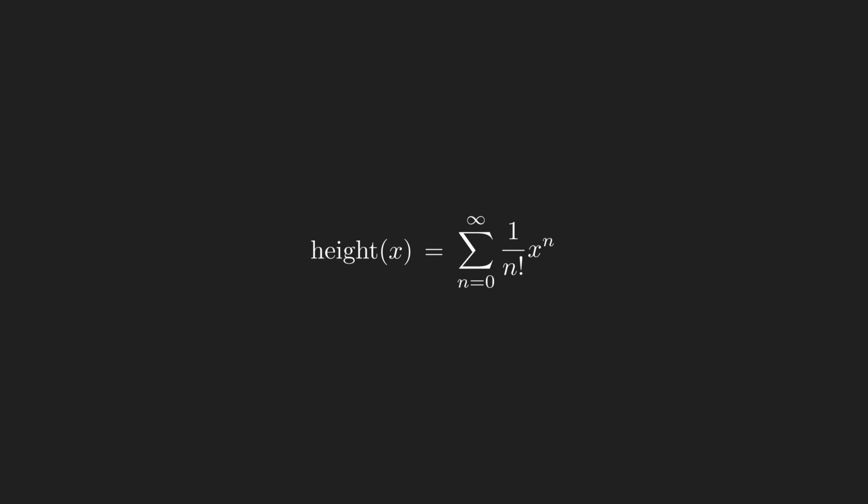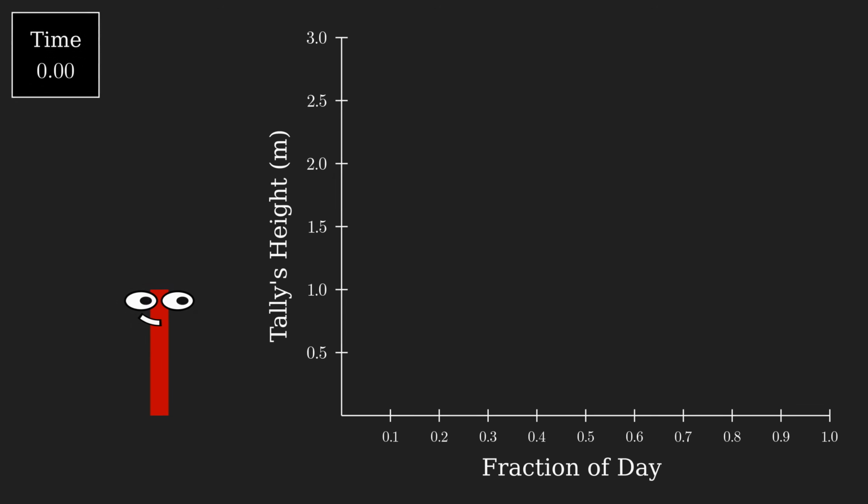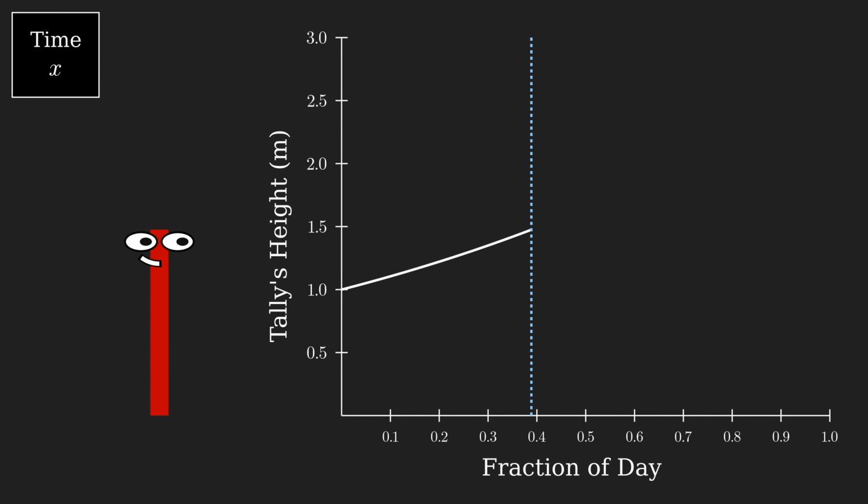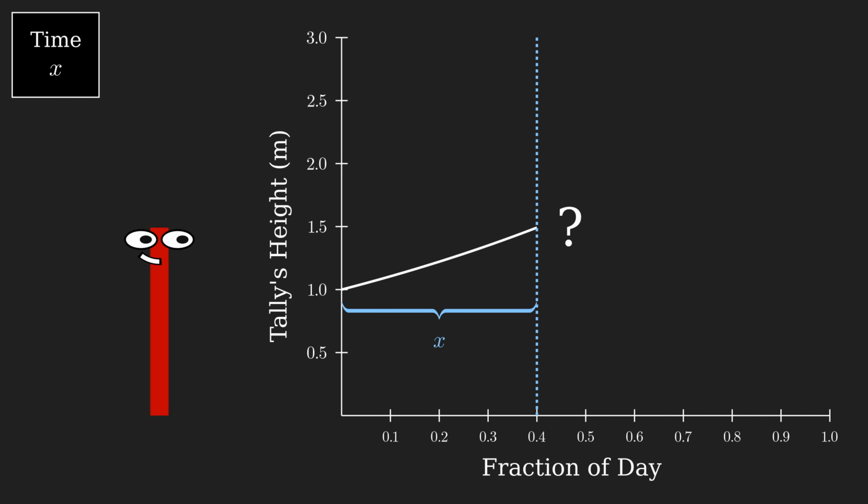It turns out, though, that we can look at the problem at a slightly different angle to get a completely different, arguably simpler expression for Tally's height throughout the day. As before, let's attempt to calculate her height after a certain fraction, x, of the day has passed. This time, we'll use a procedure to estimate her height, so we won't get exactly the right answer. What I mean is this.